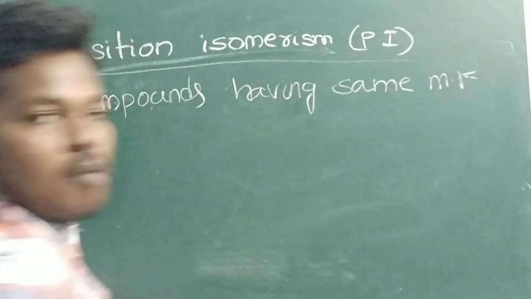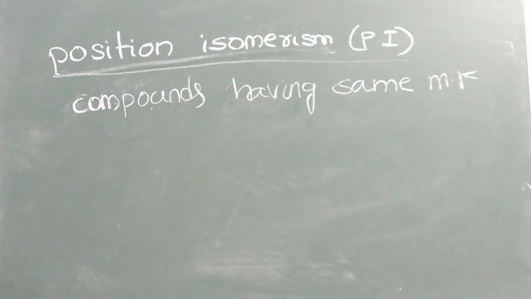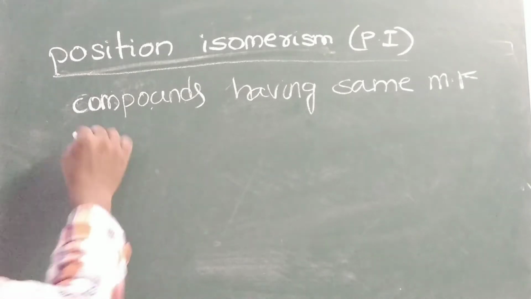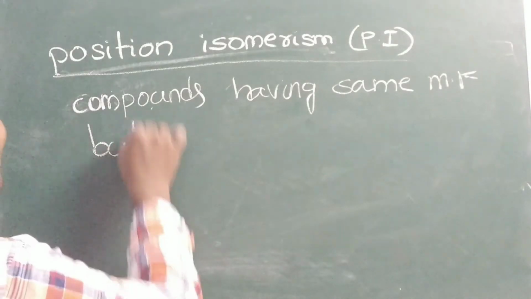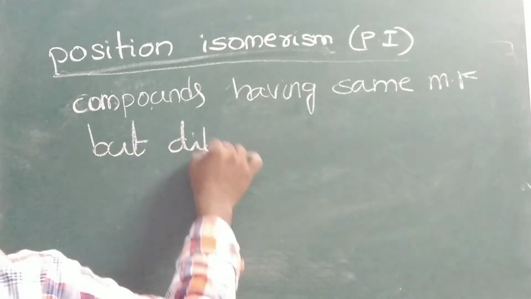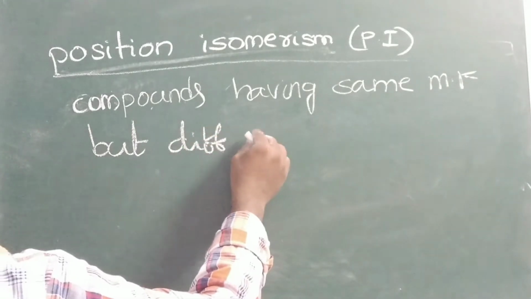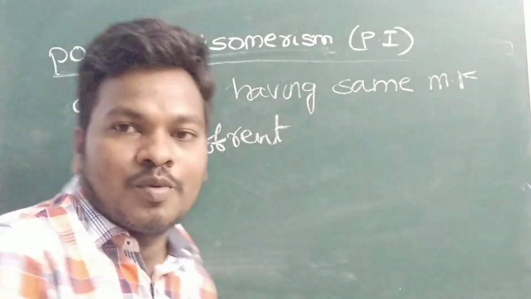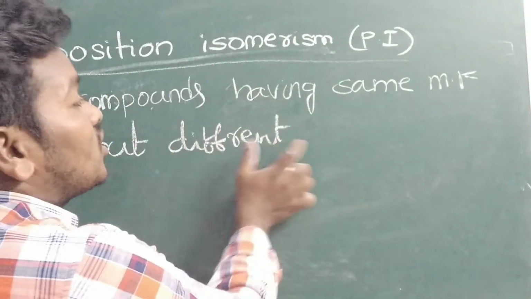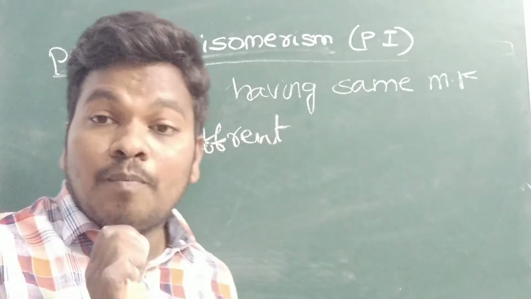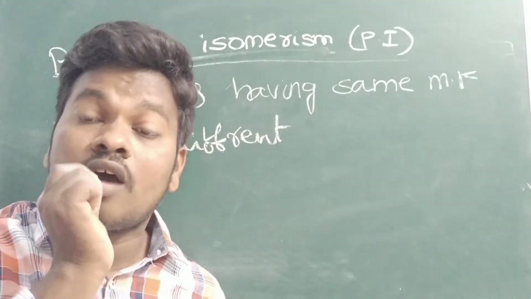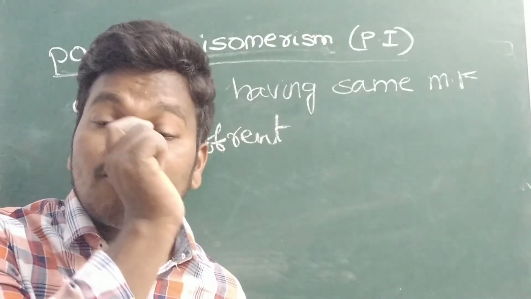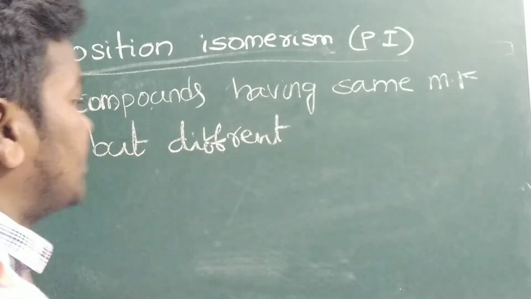That means molecular formula. Compounds having the same molecular formula but different position of branches or functional group.